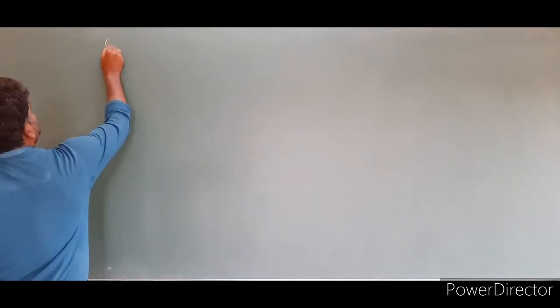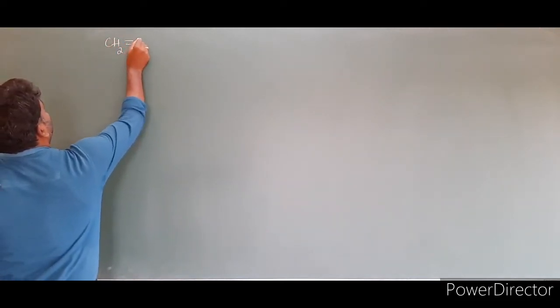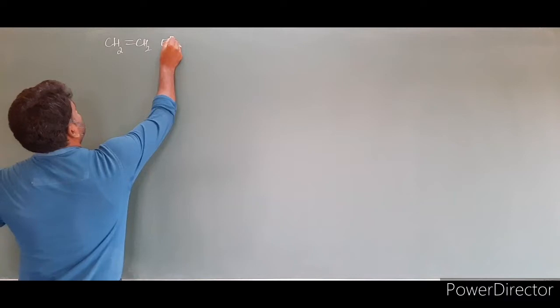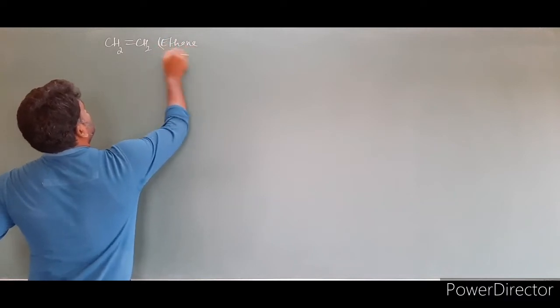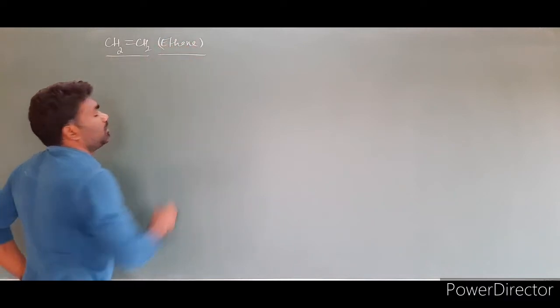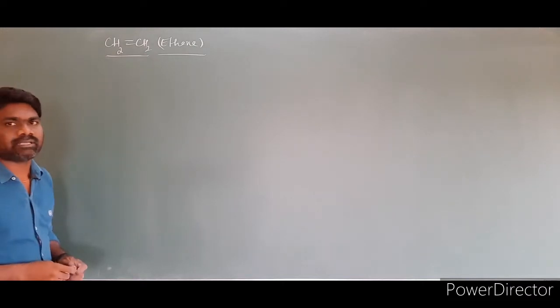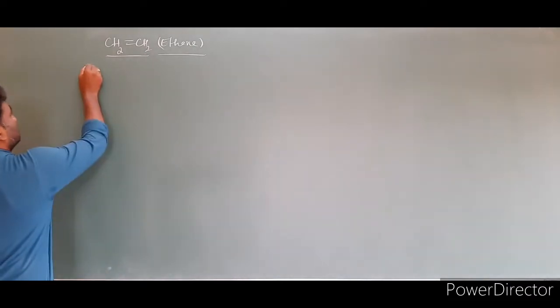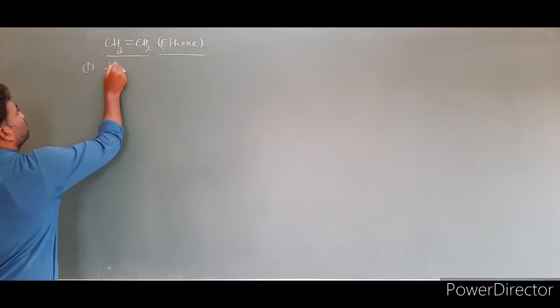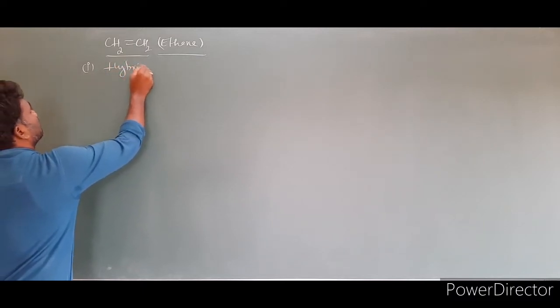Next one, the ethene molecule. CH2 double bond CH2. This is ethene. Now we have two steps. The first step is hybridization, the second one is overlapping. This point is common. The first one is hybridization.